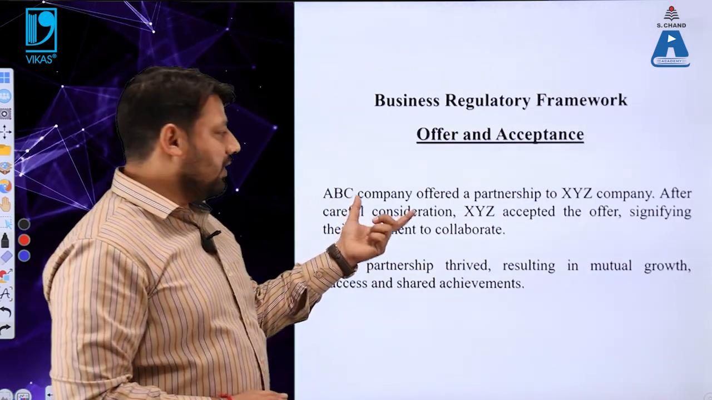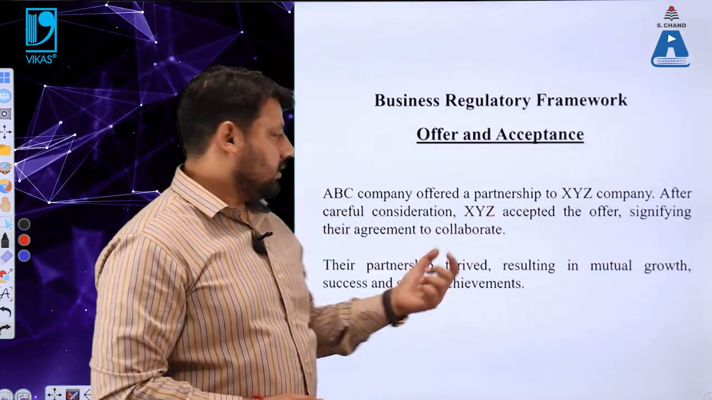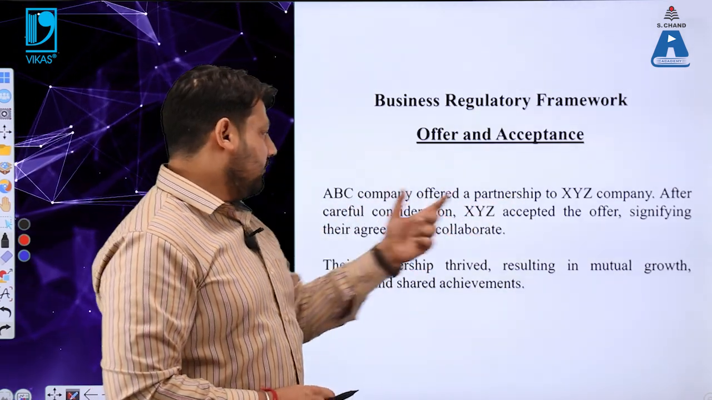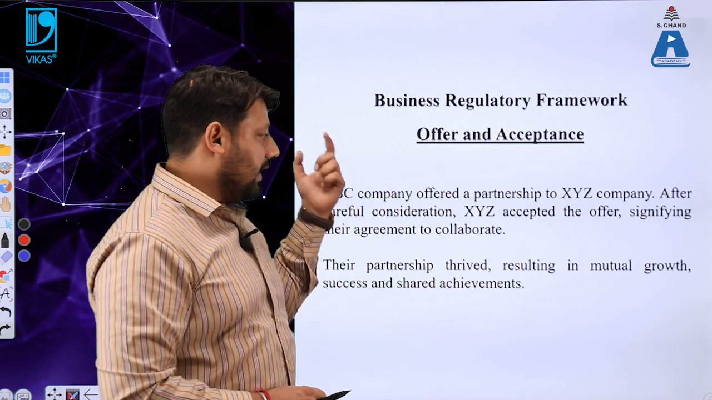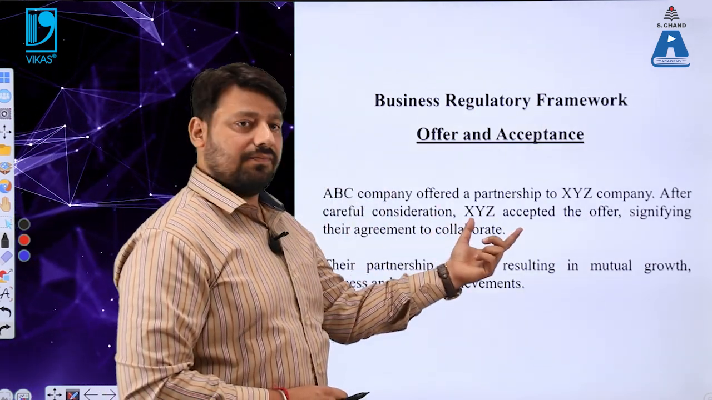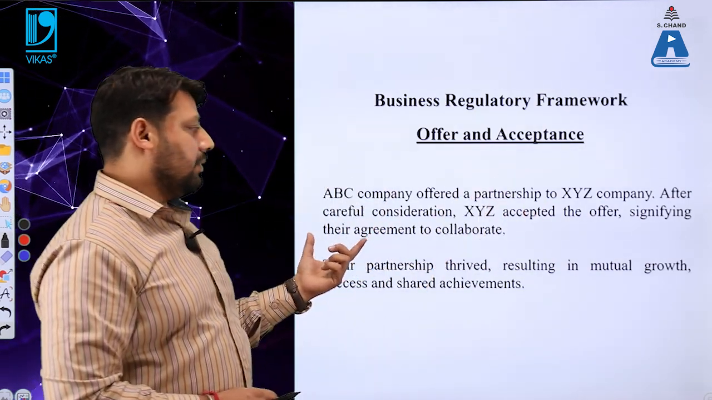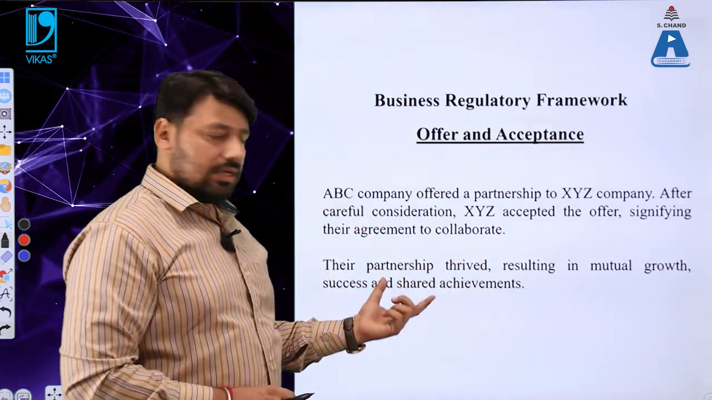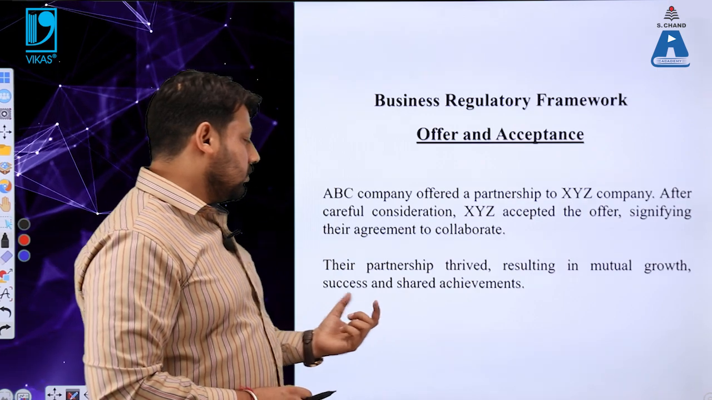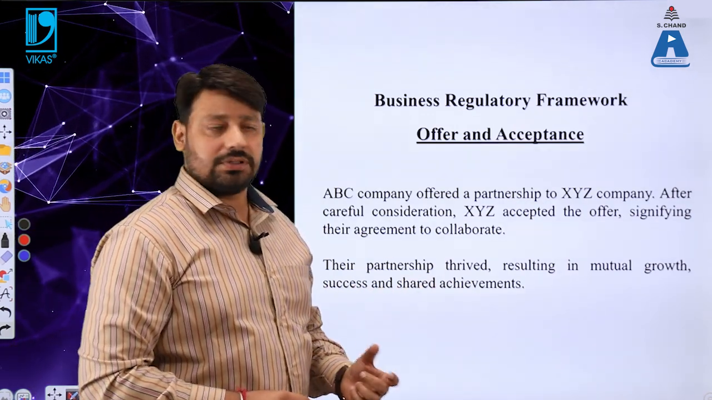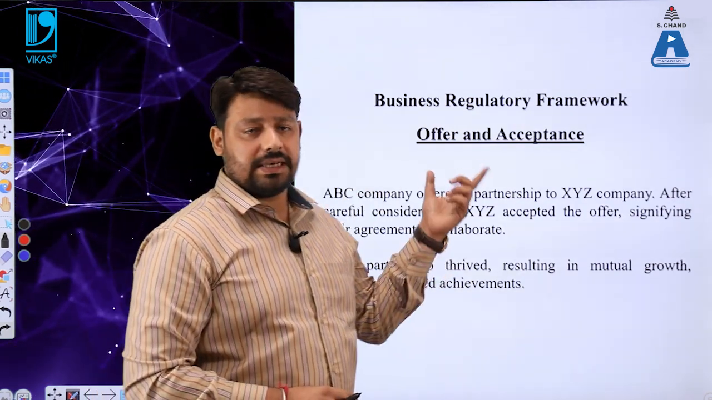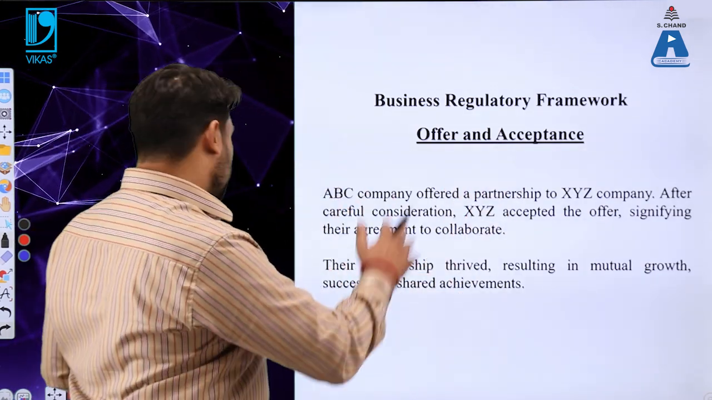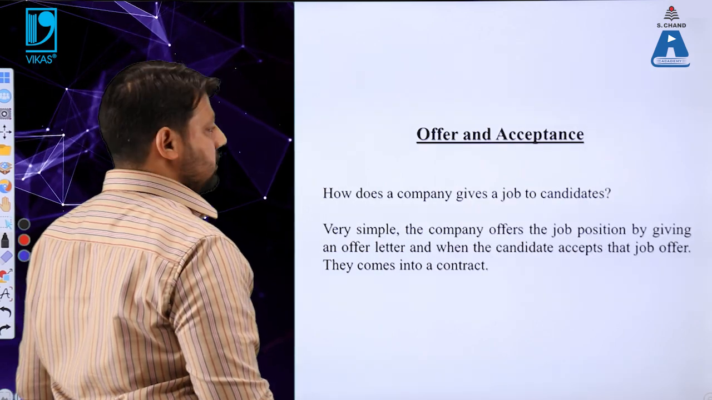There are 2 different companies, ABC and XYZ. When ABC company offered a partnership to XYZ company, after careful consideration, XYZ company accepted the offer. This signifies their agreement, which collaborates them. Their partnership thrived and resulted in mutual growth, success and shared achievements. This is just because of offer and acceptance. Let us move to the next slide to make it more clear what an offer is and what an acceptance is.